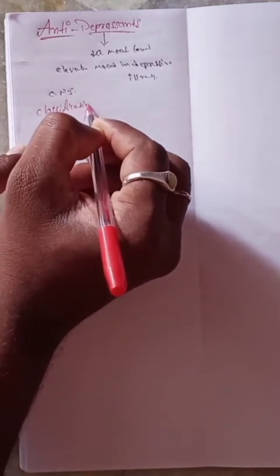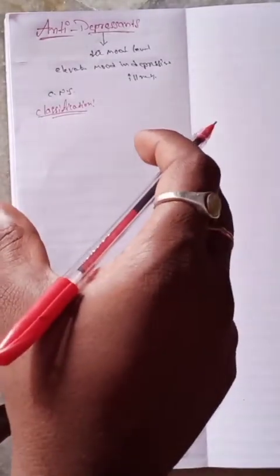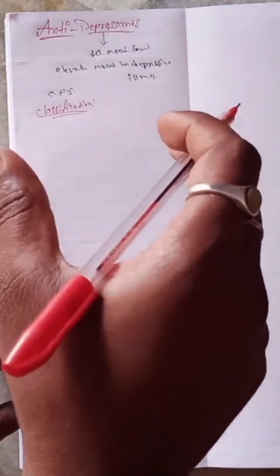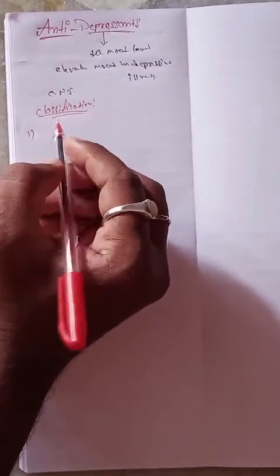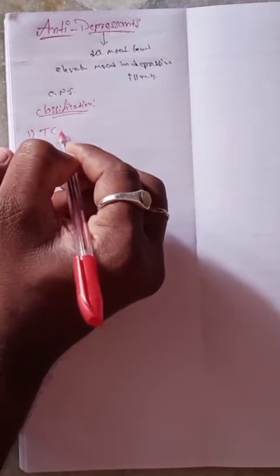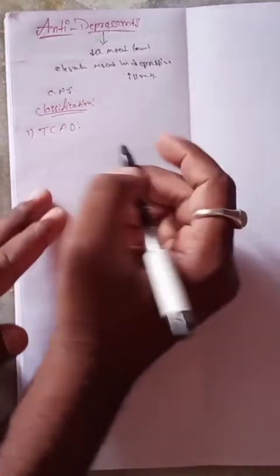Antidepressants are classified into several types. Several types of drugs are involved in maintaining the mood level in our body. Number one is the tricyclic antidepressants. What are the tricyclic antidepressants?